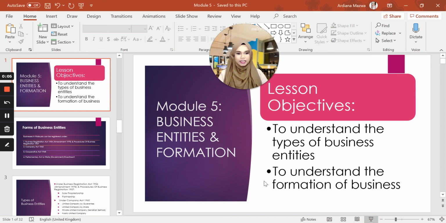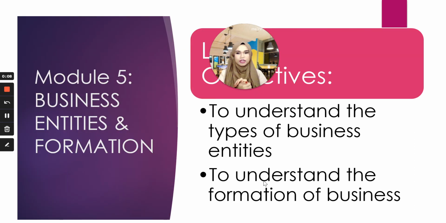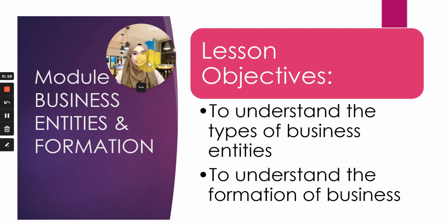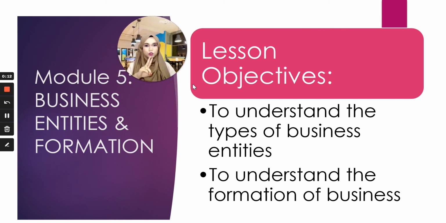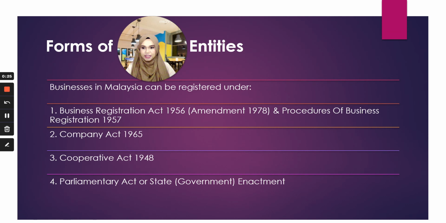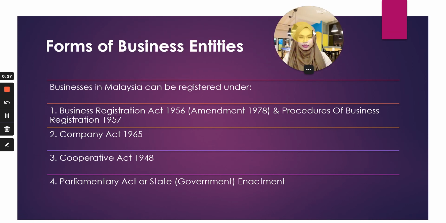So in this chapter 5, we're going to learn about business entities and also formation. Basically, there are two parts of the chapter, which are the two learning objectives. The first one is to understand the types of business entities, and secondly, to understand the formation of business. So let's get started.